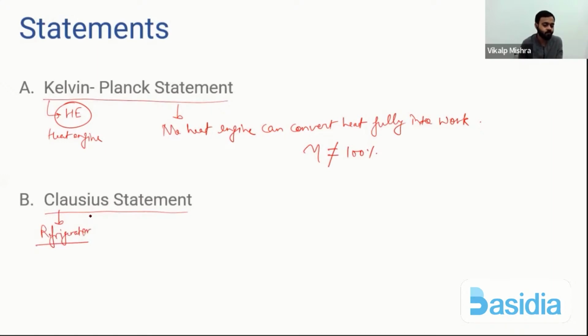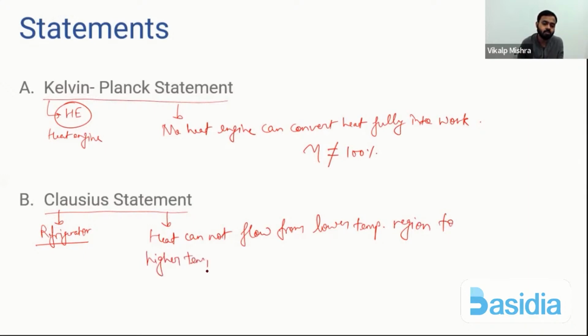Clausius statement is related to refrigerator. In last slide we have seen Clausius statement is related to refrigerator, and it says heat cannot flow from lower temperature region to higher temperature region without doing external work on the system or refrigerator.